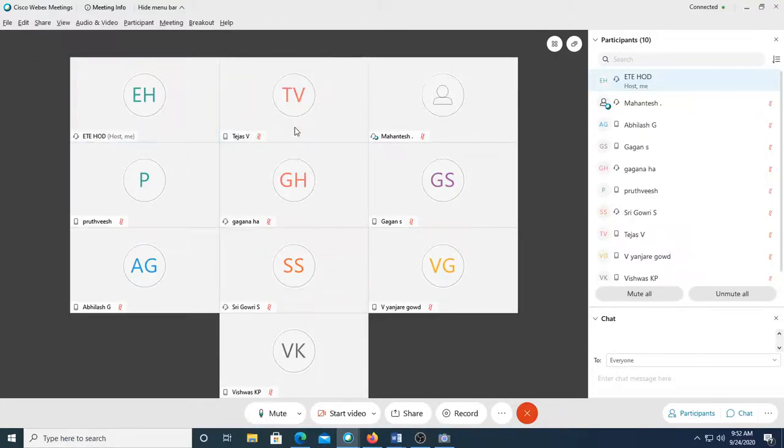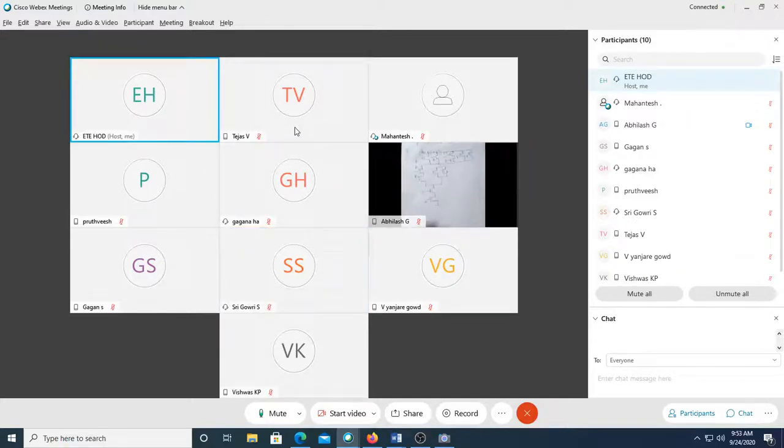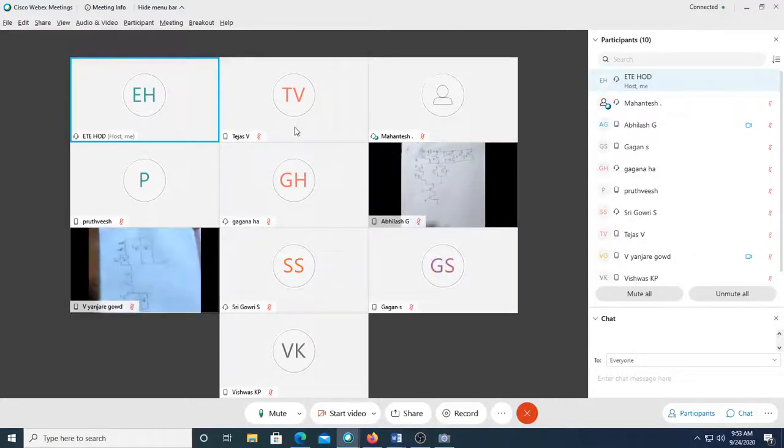Gauri Injare. Sir, I have sent you on WhatsApp. Okay, let me have a look at it. This is AB, perfect. EF, perfect. Whereas in the pull down there is no EF, no?